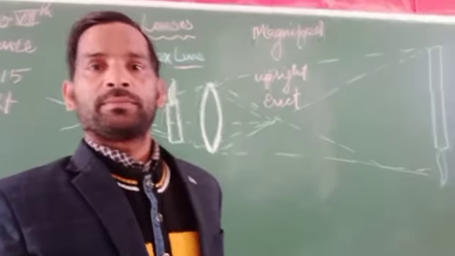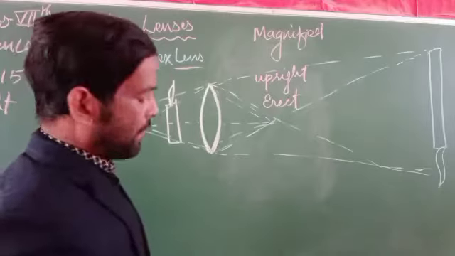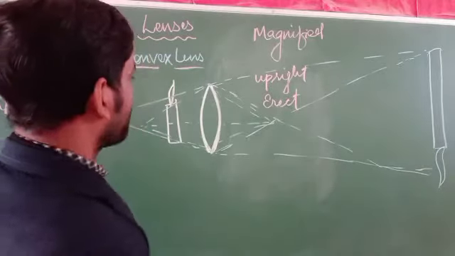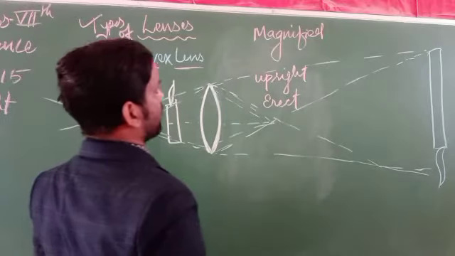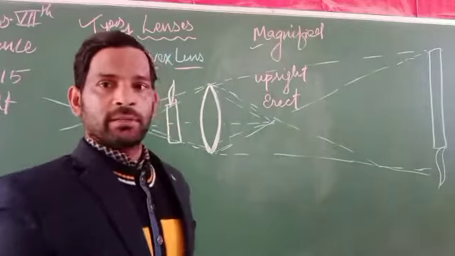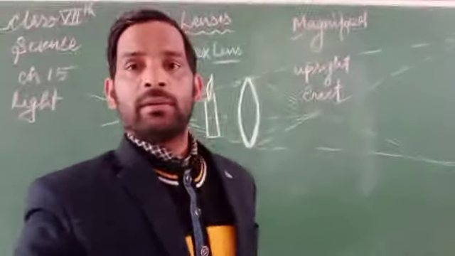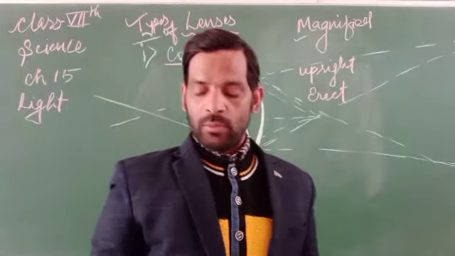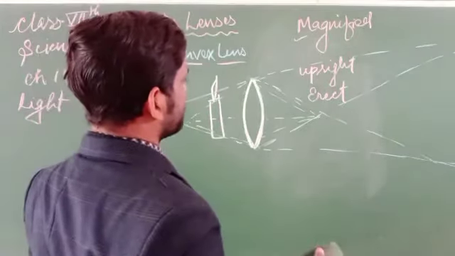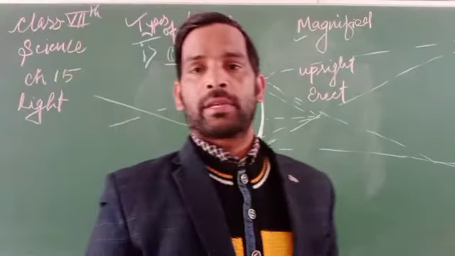Next one is, this one is formed as a magnifying image when placed near to the object or near to the lenses. What will happen when a light is placed at a certain distance?